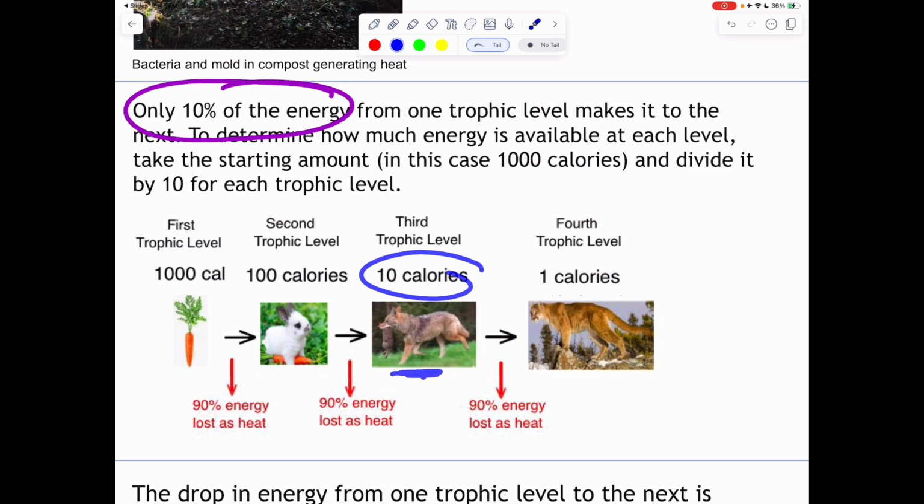That coyote is then going to expend another 90% of those 10 calories as heat. So when the puma comes and eats it, only 1 calorie is available for it. It means that we need a lot of producers in order to sustain the caloric diet that's needed for our apex predators.